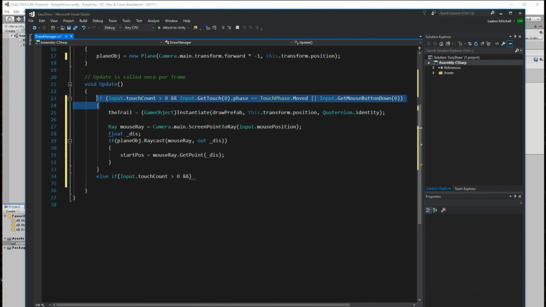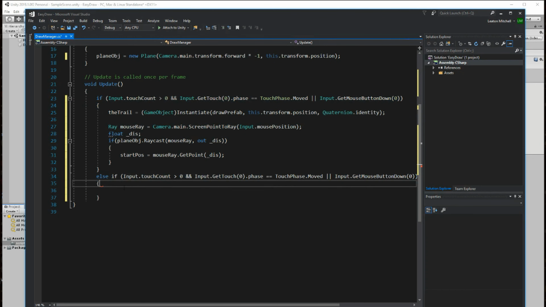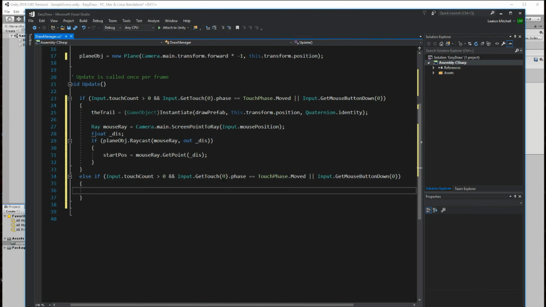Let's copy this. Right. So if it's more than 0 and the phase is not moved, but this time it's gonna be, no, I'm so sorry. I was doing it wrong. So this should be moved.